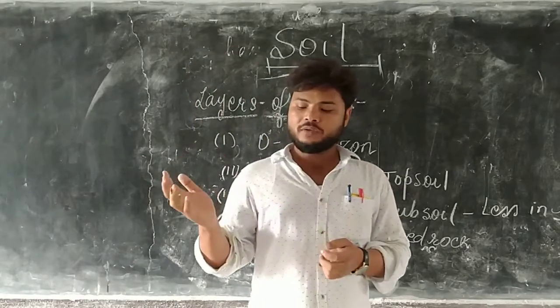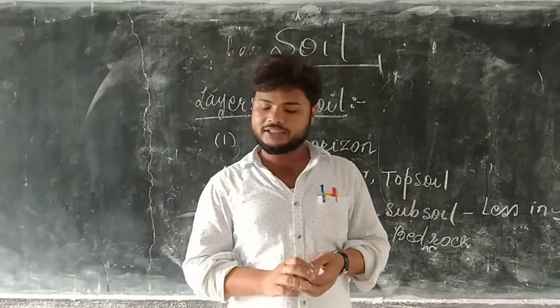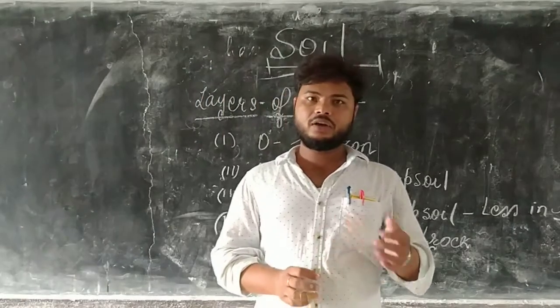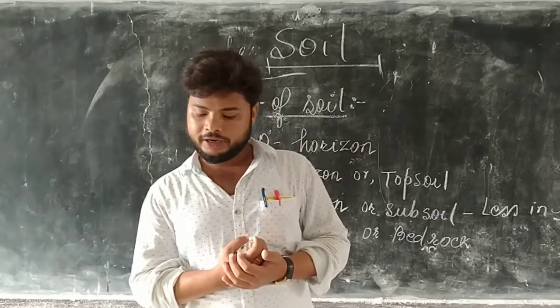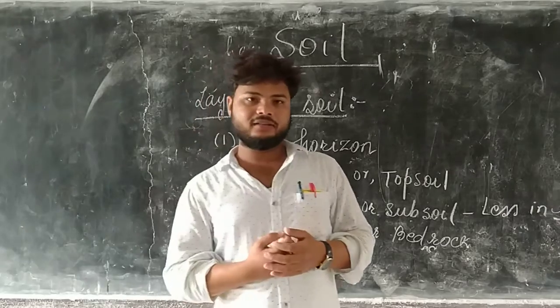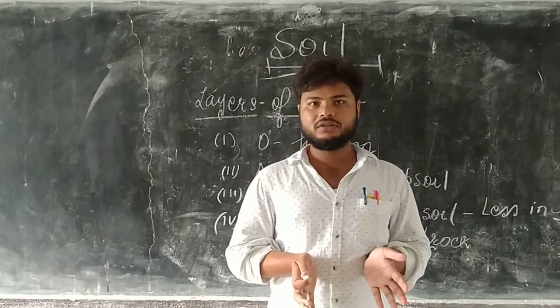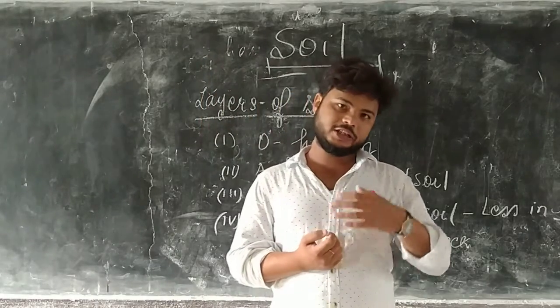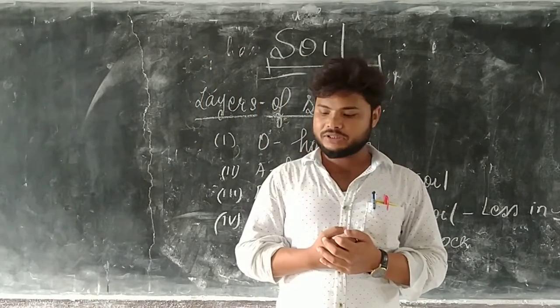The top layer contains humus and nutrient-rich material and is a very fertile layer needed by the crops. This layer is carried away by an agent, which is responsible for soil erosion.